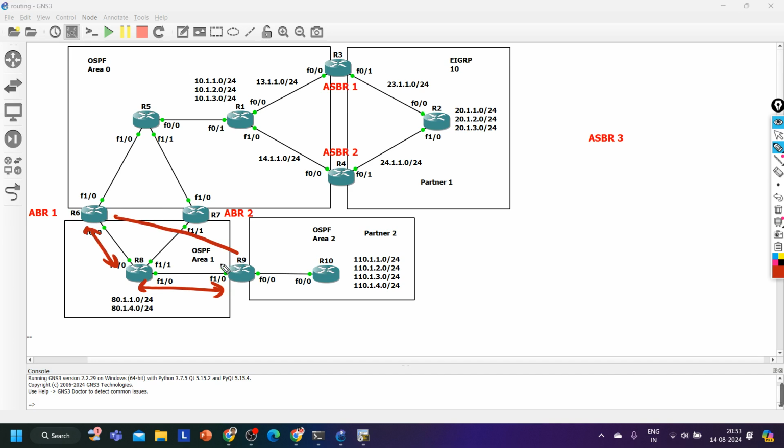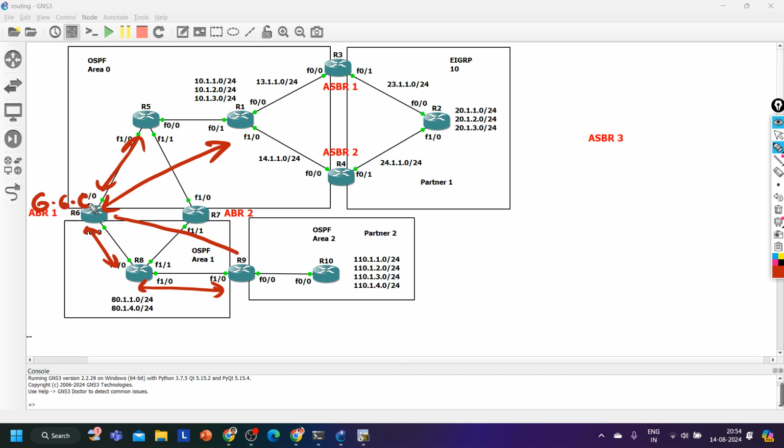Because these are not directly connected. But BGP is an exterior gateway routing protocol. We can form BGP neighborship with directly connected devices also and with indirectly connected devices also. The requirement is IP reachability. Both routers should be able to communicate with each other.